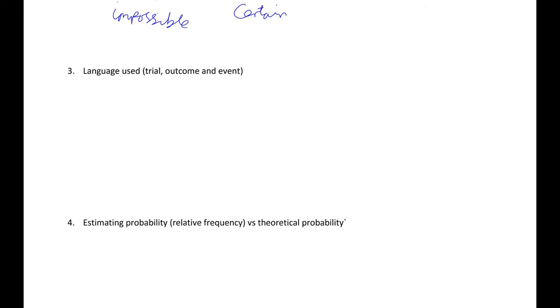So now we need to start dealing with the language. In language we have three important words: trial, outcome, and event. Let's say that we're rolling a dice. Well, that's the trial. It is what we are doing to get our numbers. It is the activity or experiment.